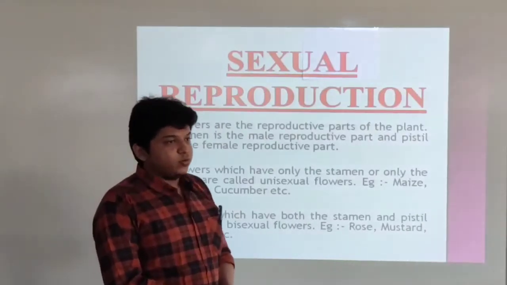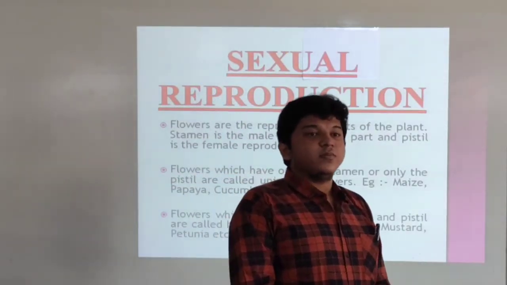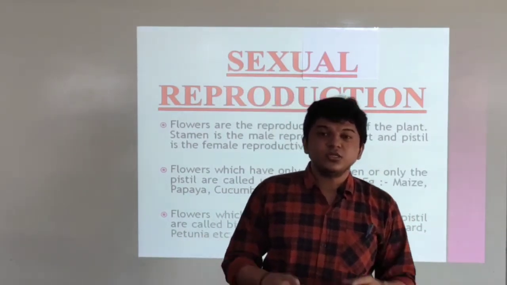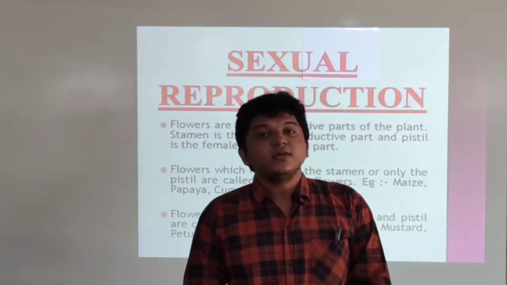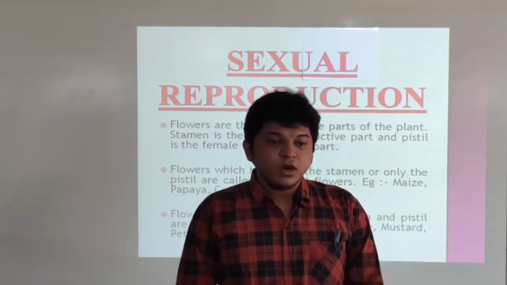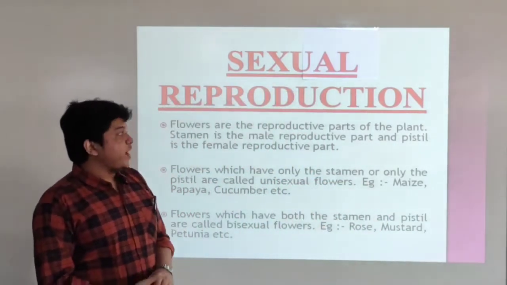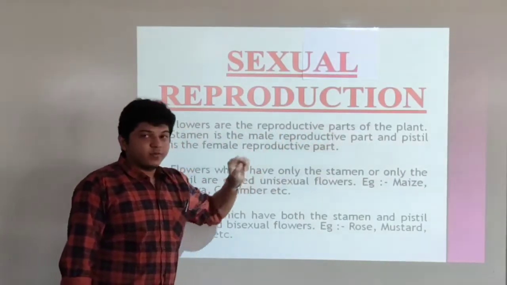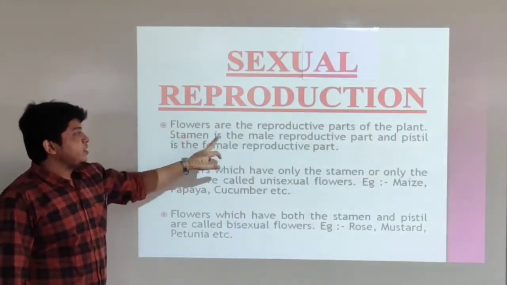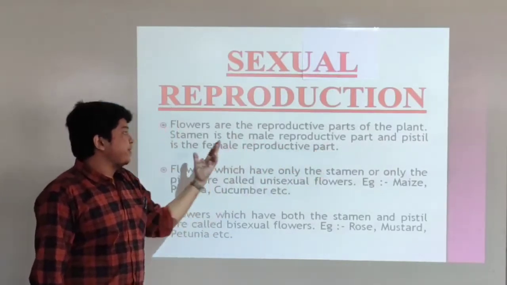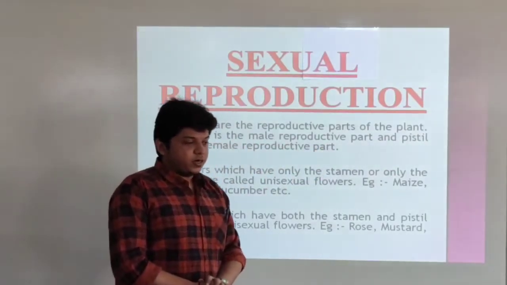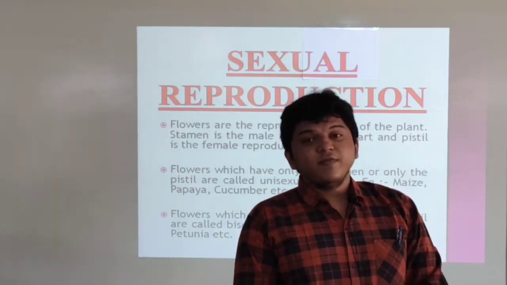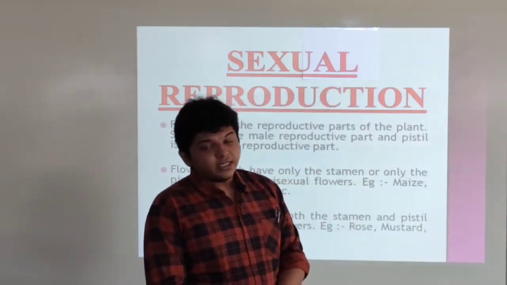What is sexual reproduction? As we have told in the beginning, a reproduction process which uses seeds is called sexual reproduction. Now, to define sexual reproduction, flowers are the reproductive parts of the plant. We know that stamen is the male reproductive part and pistil is the female reproductive part. What are stamen? What is pistil? That we will look at from the diagram in the next slide.